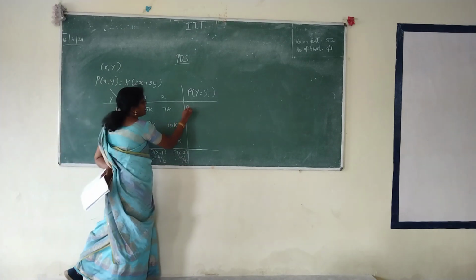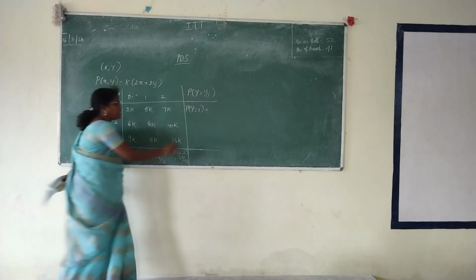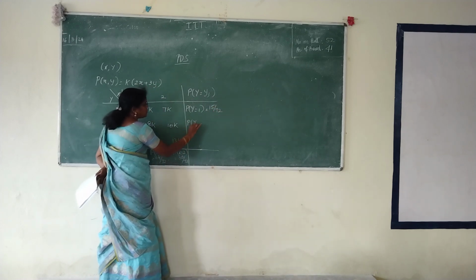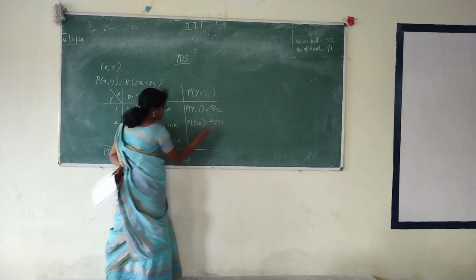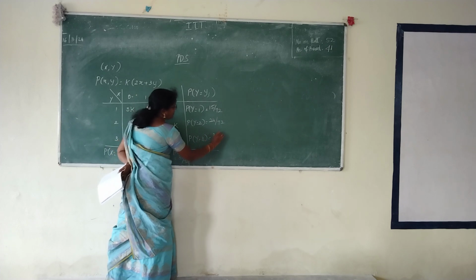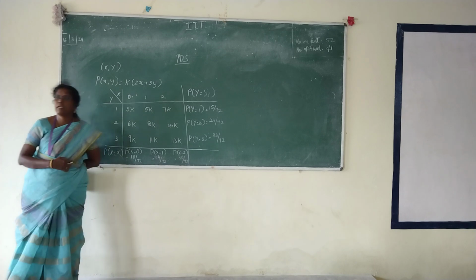So probability of y equal to 1. Answer 15 by 72. Next one, y equal to 2, 24 by 72. Others, you check it. I am giving the answer in the book. You check whether it is right or wrong.